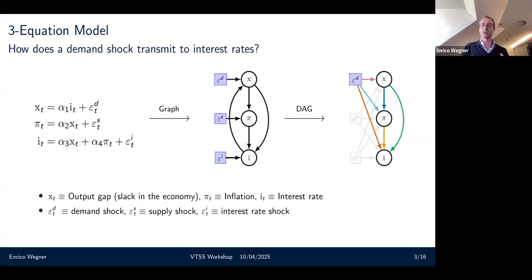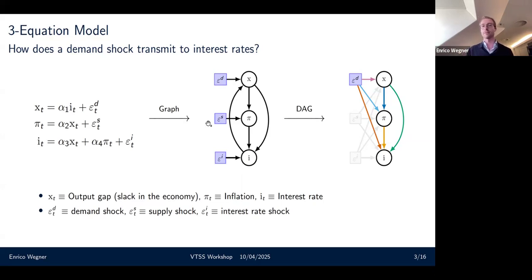And that's a problem. We can visualize this problem much better if we transform this algebraic problem into a graphical problem. So I'm going to introduce nodes for my output gap, my inflation, and my interest rate, and denote them with circles. And I'm going to have nodes for my demand shock, my supply shock, and my interest rate shock, and denote them with squares, just to distinguish what is an endogenous variable and what is a structural shock. Then I'm going to have an edge from the shocks to endogenous variables, or from endogenous to endogenous variables, whenever a variable appears on the right-hand side of another variable's equation.